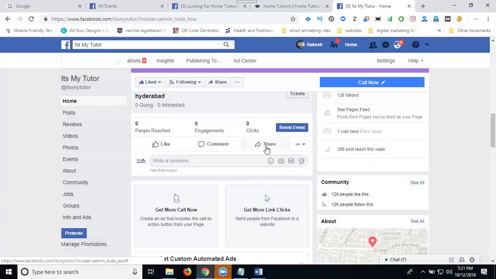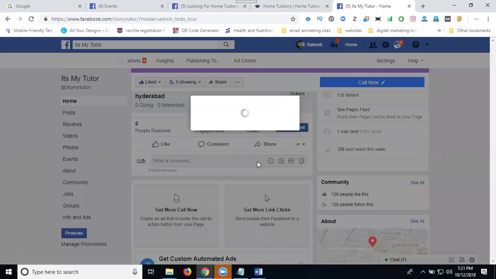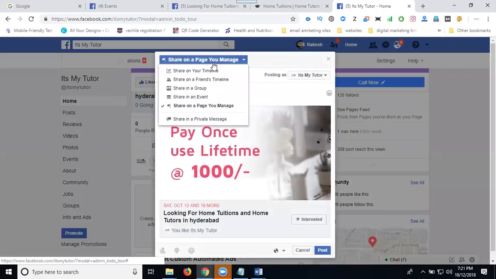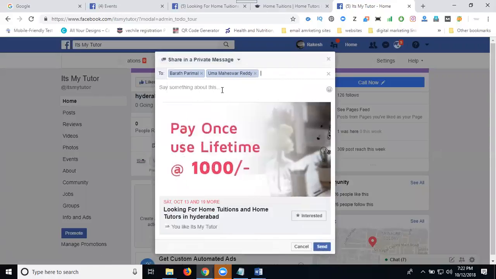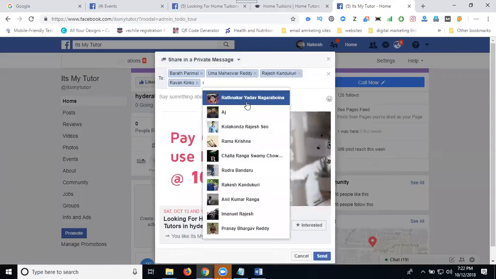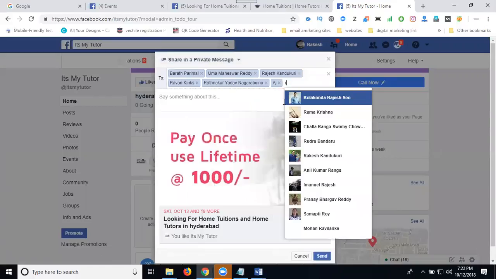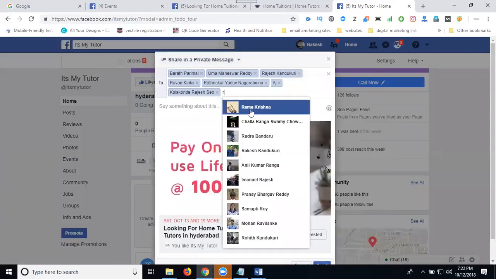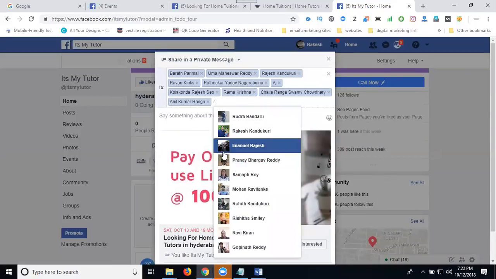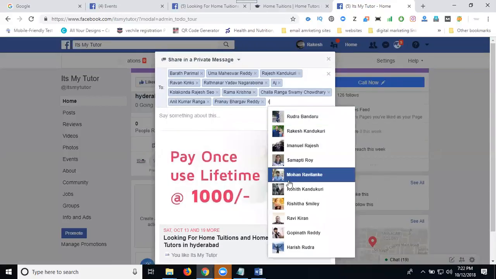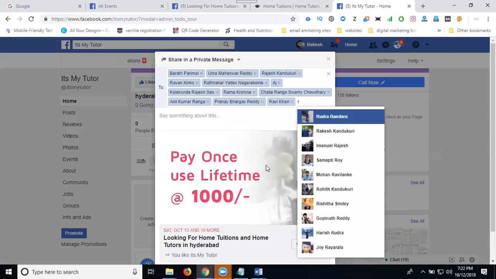The last one, the final one, is very important. Send as a private message. That is called sending to multiple people. See here. Searching for these people. See here. See how many are selected in this option?